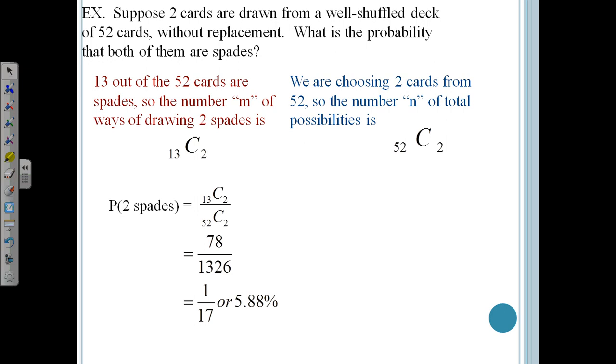Okay, so we practiced all of our combinations in order to be able to do our probability. All right? So you're going to probably do a lot of these types of questions. Very typical. All right, let's take a look at another type of probability.